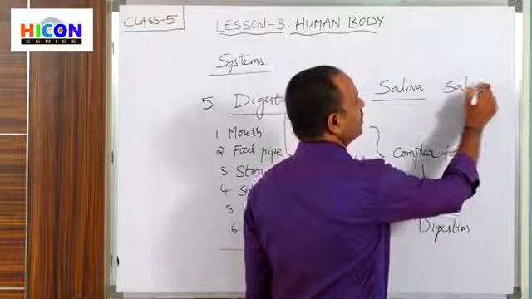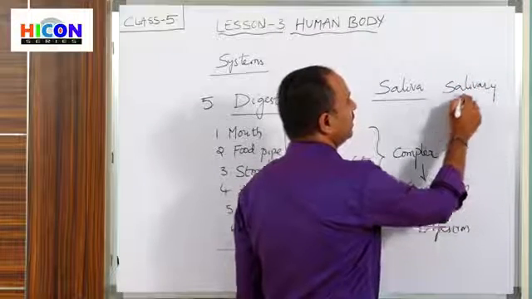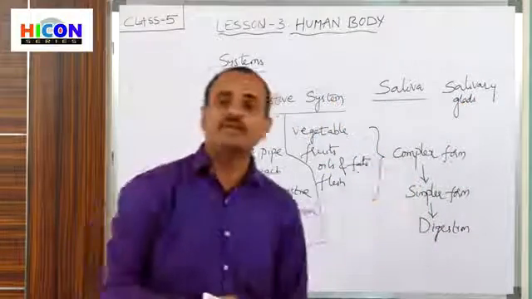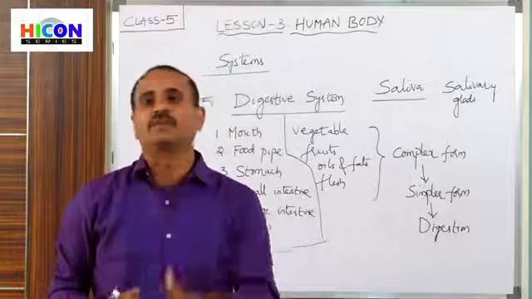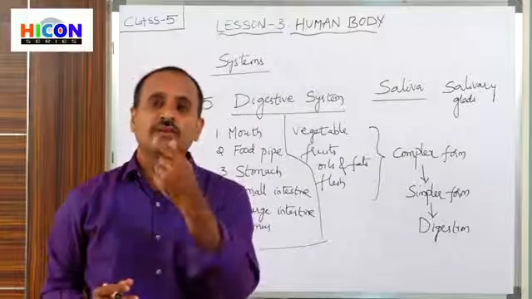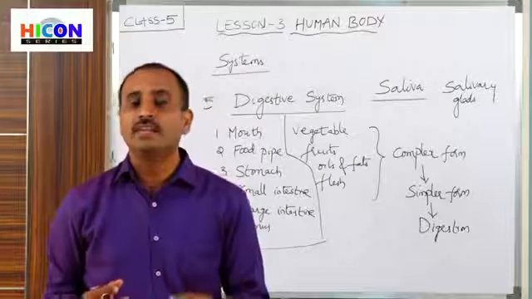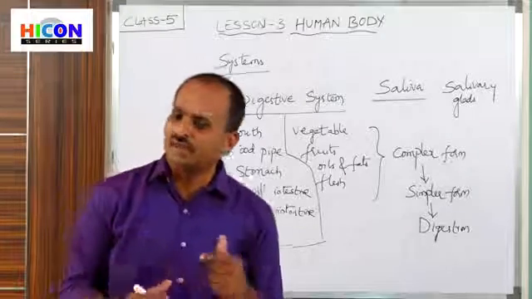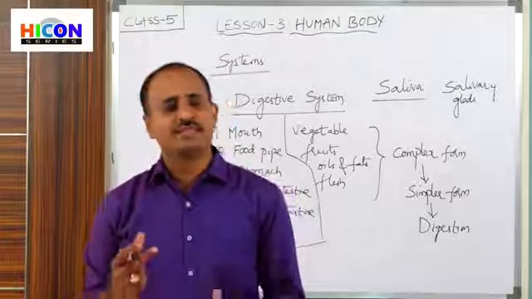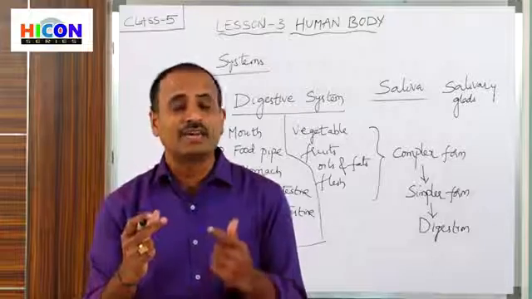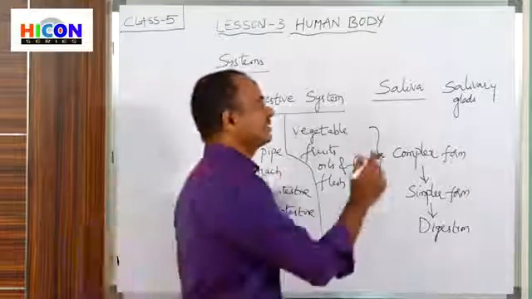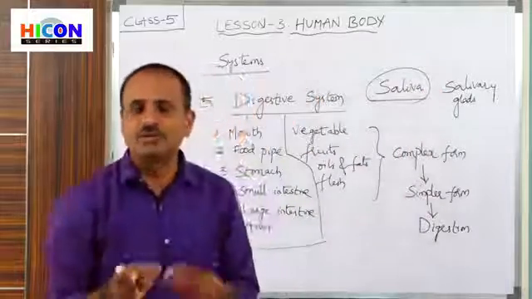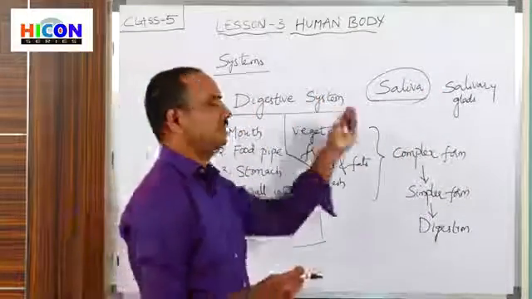So children, what are those glands? Salivary glands. Where are these glands present? At the bottom of our tongue there are some glands and they secrete a liquid juice. It does not have any color. It looks like water. That colorless liquid juice is called saliva. And while chewing, our food mixes with saliva.